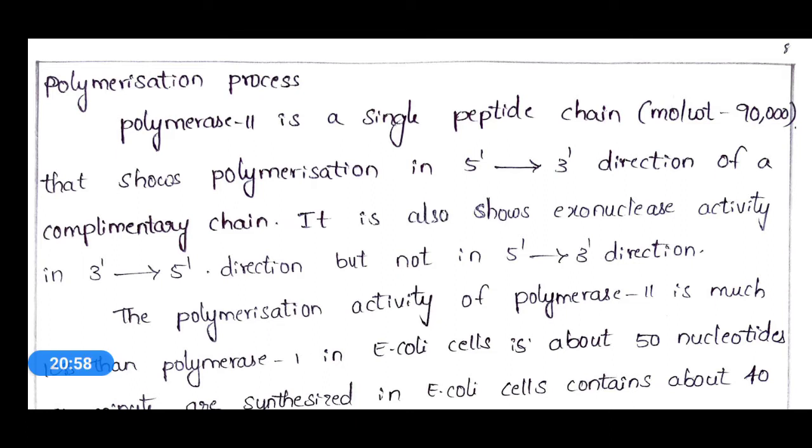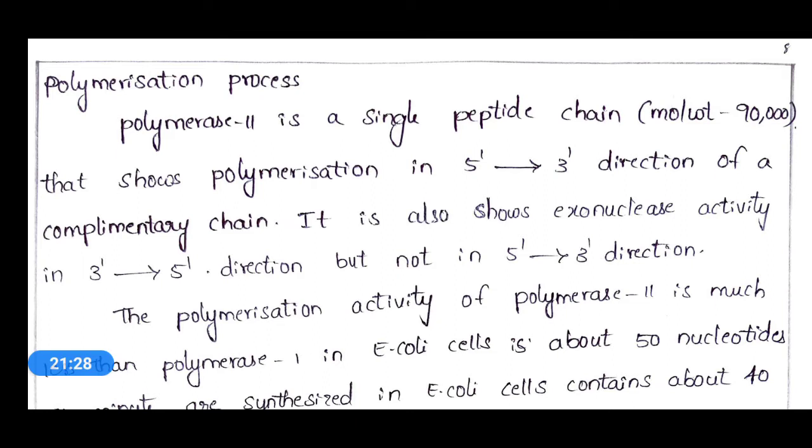So, this DNA polymerase 2 also shows 5' to 3' activity for the complementary base pairing of the template DNA, and it's a single polypeptide chain. The DNA polymerase 2 enzyme is a single polypeptide chain, and its molecular weight is 90,000 Daltons.